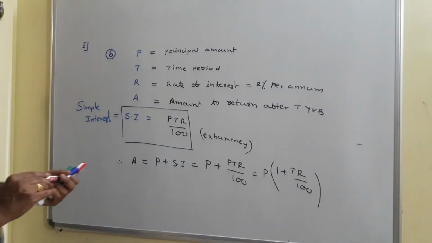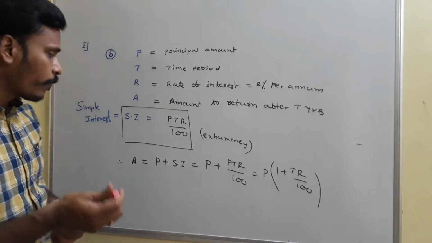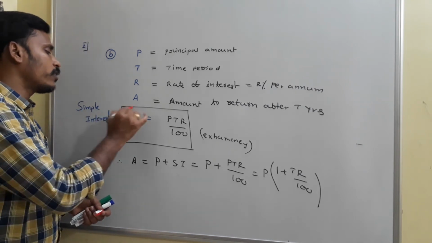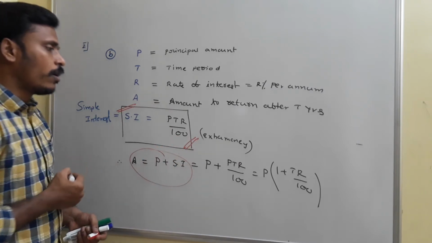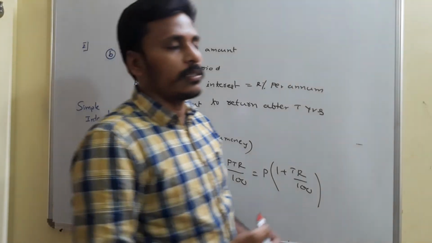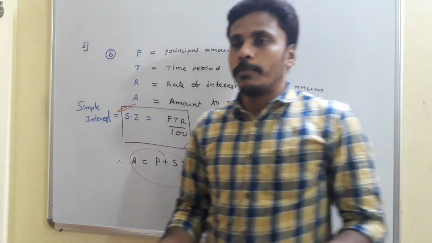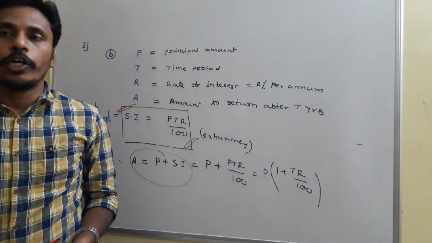At the end, with this complete transaction, you need to memorize that the formula to calculate the simple interest is PTR by 100, as well as the amount we need to return after T years is principal plus simple interest. These two things you must memorize.